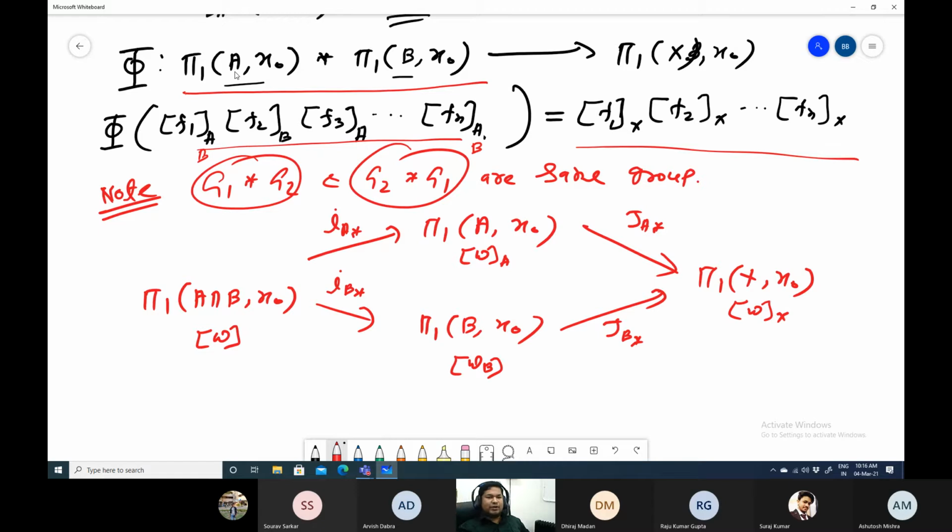Then you cannot write F1 suffix B. You cannot say it is a 4 to 1 map because it may happen that F1B does not exist. If we took a loop F in A intersection B, then it will be a loop in A and also in B, and they will have the same image. But if F1 is a loop in A but not in B, then F1B does not exist.